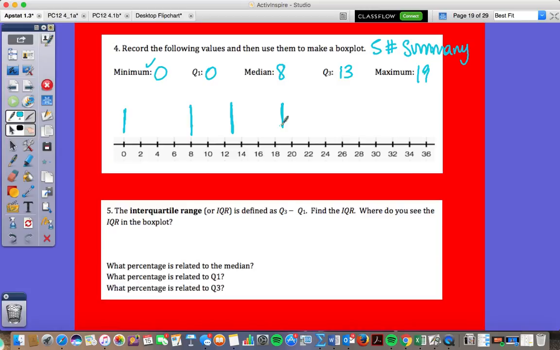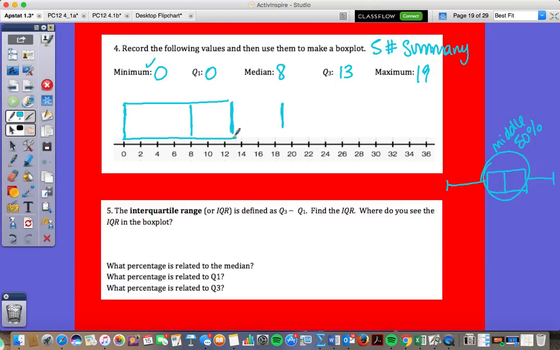Now, a box and whisker plot traditionally would look something like this. We have a line that comes in, we have a box, and then we go out to a maximum. That box right there represents the middle what percent? 50. Good. Middle 50%. But you'll notice that if this is Q1, and this is Q3, and this is the median, that right there would actually be our box.